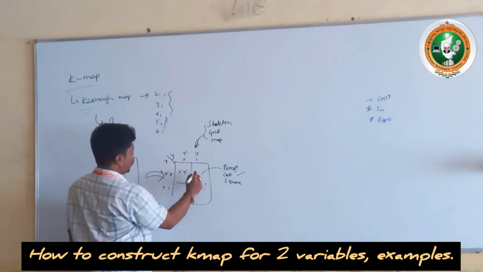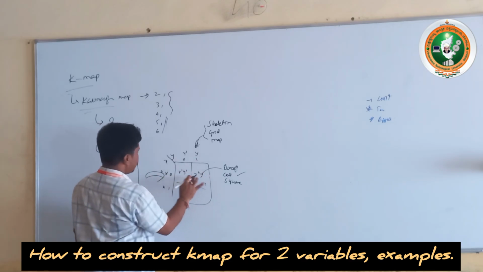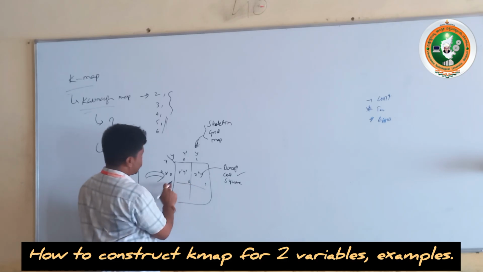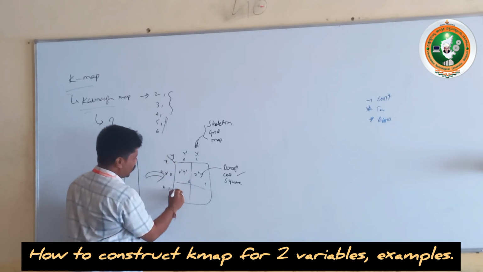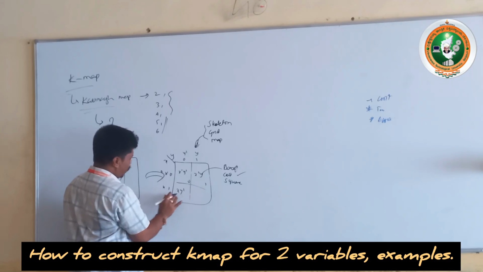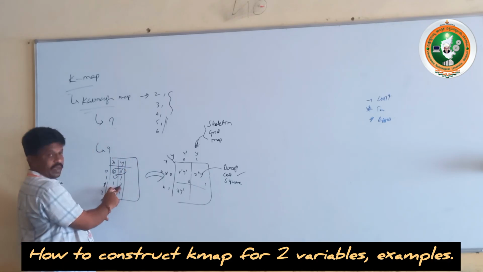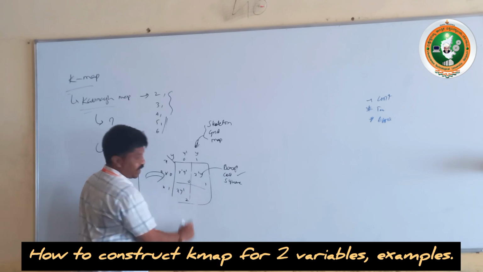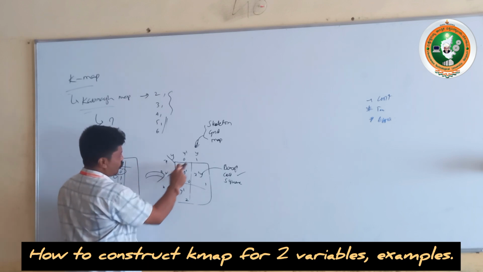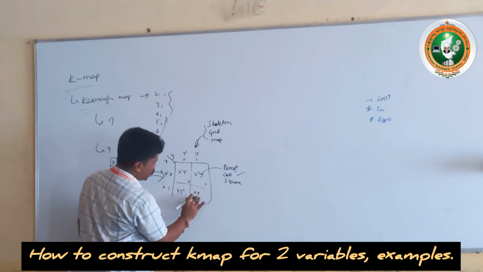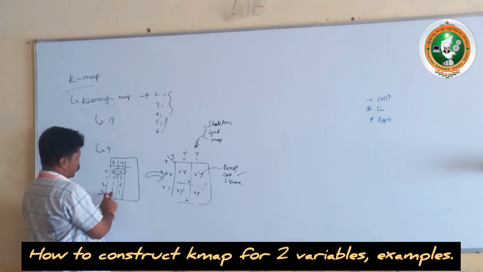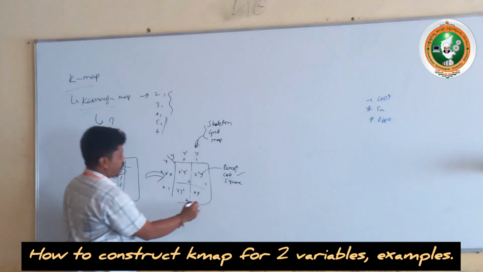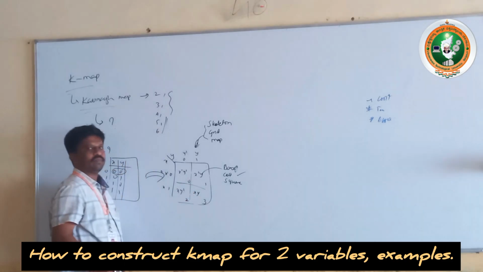x dash with y, its equivalent value is 1. Okay, similarly x multiplied with y dash is nothing but 2, so that is written with index 2. Then I multiply x with y, x y, which is the highest one, and this is called 3. Okay, this is called the indexing of the cells.